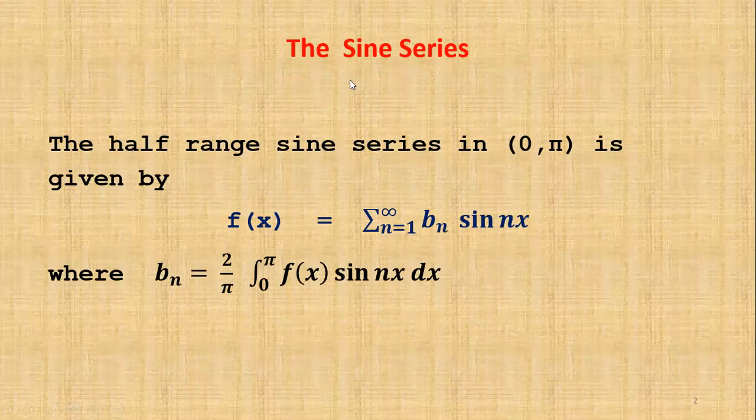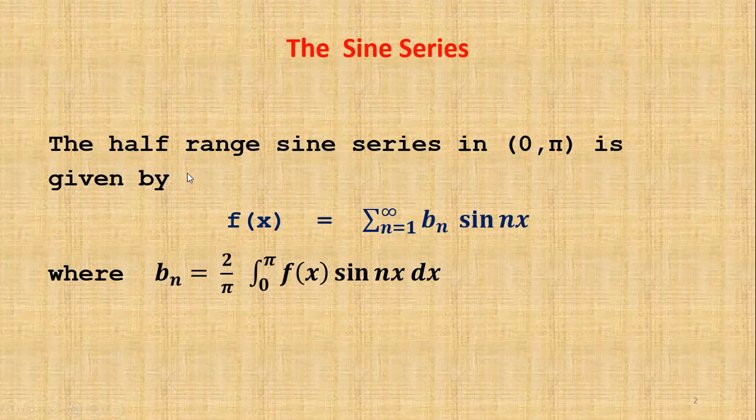Meaning, we discuss in this topic the sine series and cosine series. That is, the half range sine series and half range cosine series. First one, the half range sine series in 0 comma pi is given by f of x is equal to summation n is equal to 1 to infinity bn into sin nx, where bn is equal to 2 by pi into integral 0 to pi f of x into sin nx dx. This is the sine series.